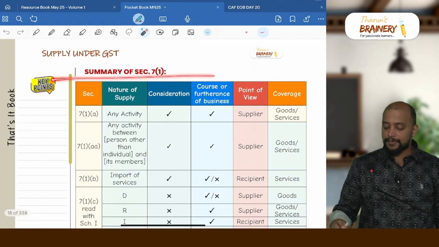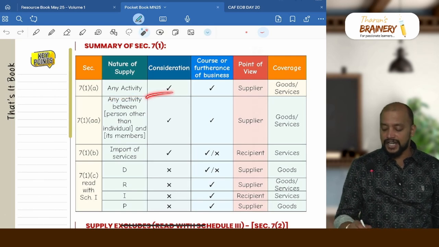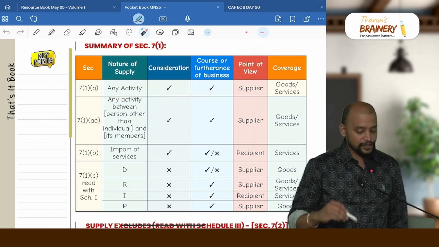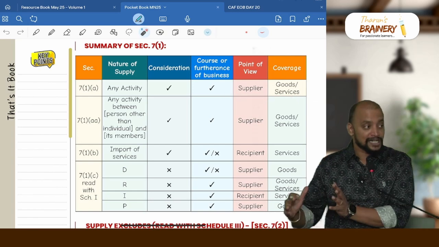Then the summary of 7 subsection 1. 7.1a: any activity, consideration, yes, it should be there, and it should be in the course or furtherance of business. And whose point of view do we need to see? Supplier point of view, and the coverage is both goods and services.